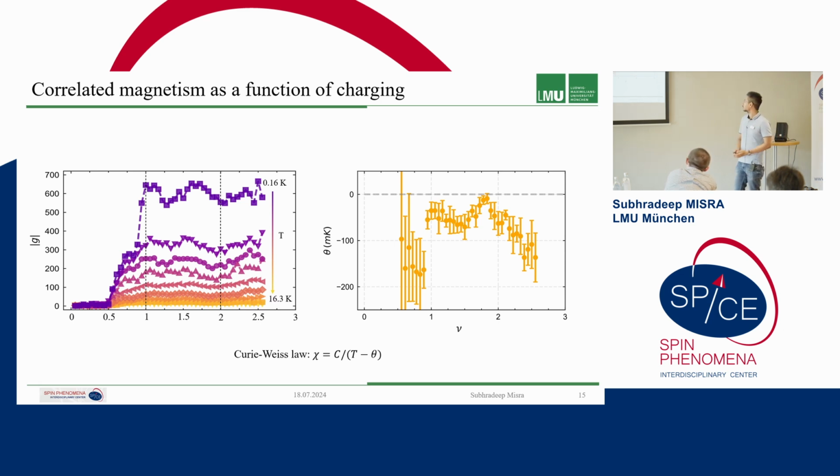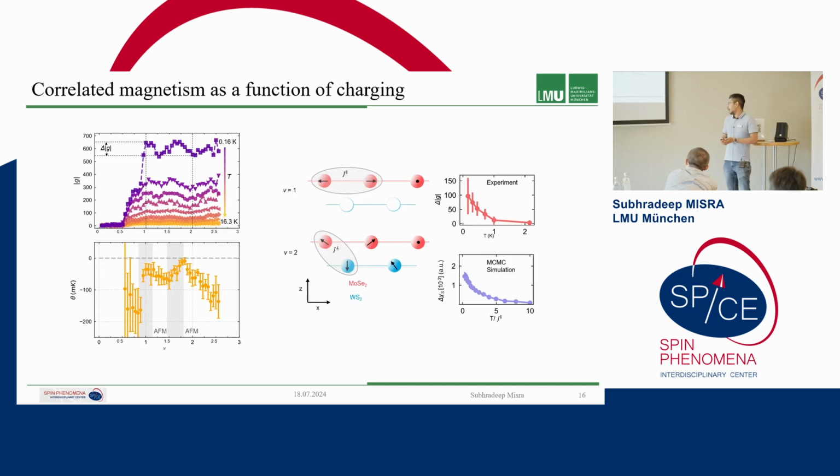correlations of the system. And now, this is a very rich set of data, and we did not want to feel very stupid, let's say, and wanted to understand what really happens magnetically. Then we reached out to some theorists in our institute at LMU, and they invoked the classical spin Heisenberg model in order to calculate the spin susceptibility difference between filling factor 1 and filling factor 2. The spin susceptibility difference theoretically, they calculated using Markov chain Monte Carlo simulation, and they saw